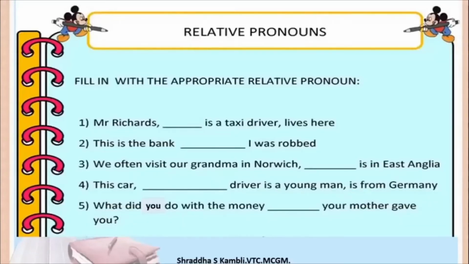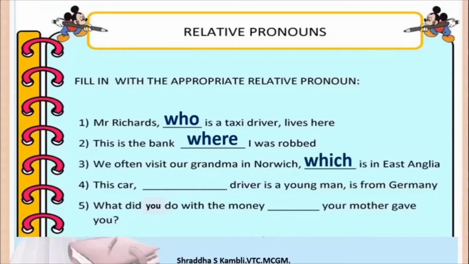Okay? Let us see one more exercise on relative pronouns. Mr. Richards dash is a taxi driver, lives here. So which relative pronoun will you use? Who is a taxi driver? So who lives here? Mr. Richards. And what is Mr. Richards? He is a taxi driver. This is the bank where I was robbed. We often visit our grandma in Norwich, which is in East Anglia.